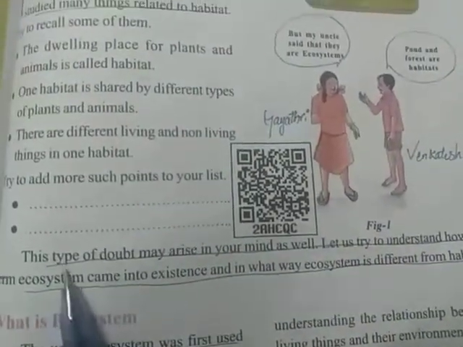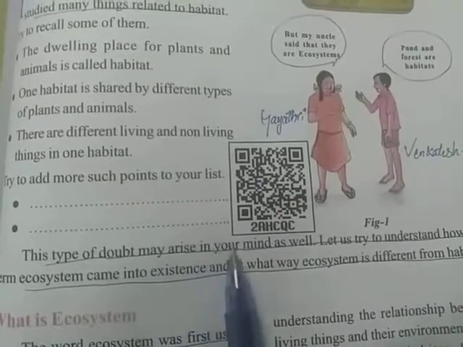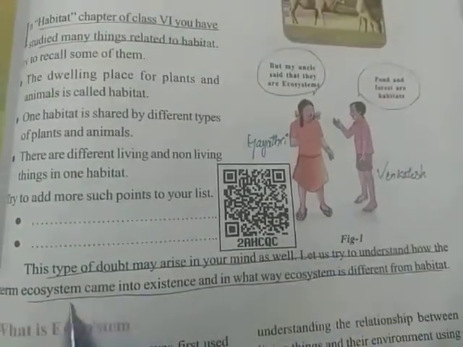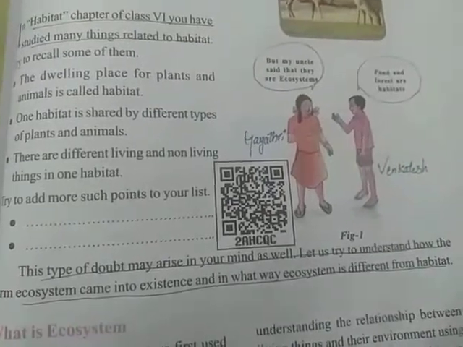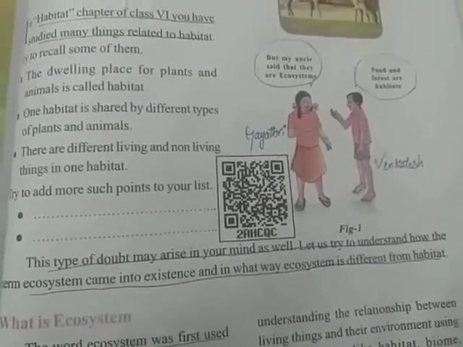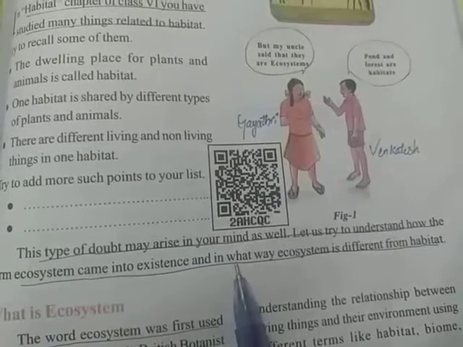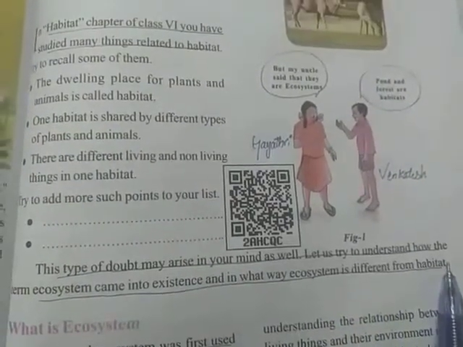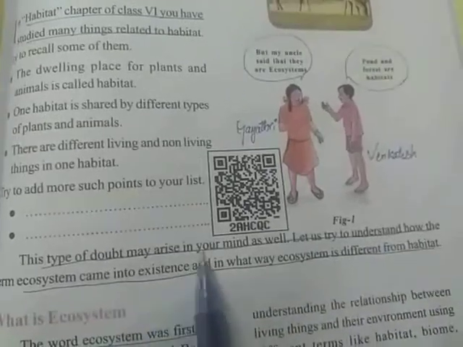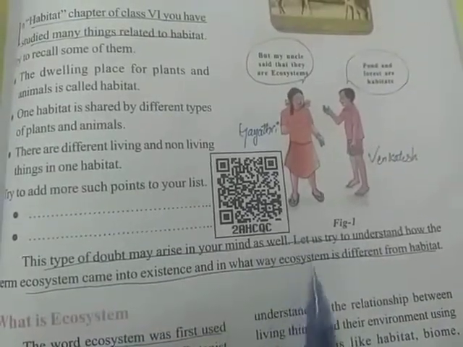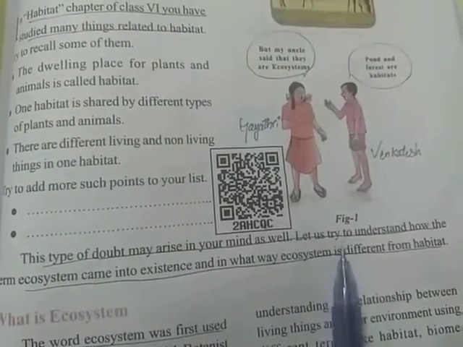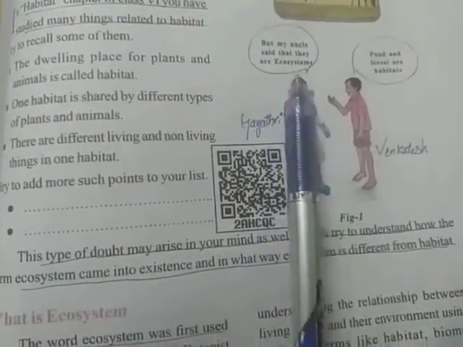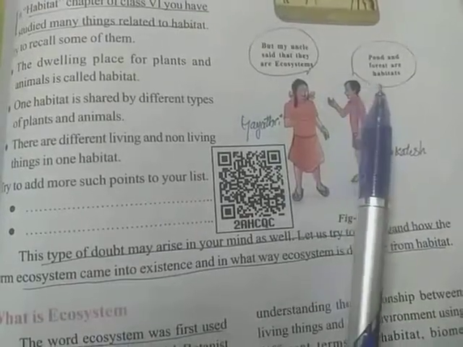Let us see. This type of doubt may arise in your mind as well. Let us try to understand how the term ecosystem came into existence and in what way an ecosystem is different from a habitat. We also get these doubts in our day-to-day life. So here we are going to study about ecosystem and habitat.